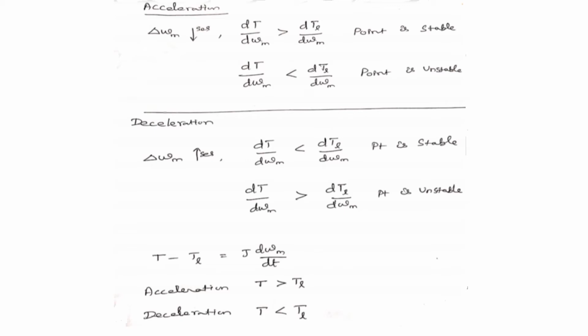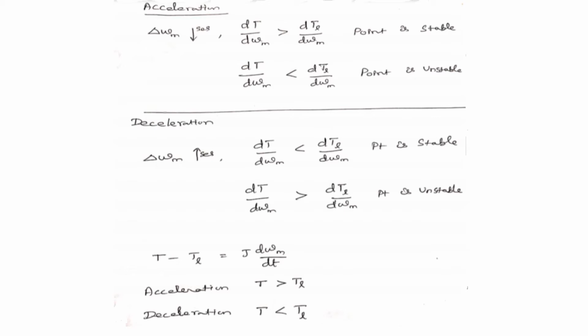If the disturbance causes an increase in omega m, and your mechanical torque is lesser than your load torque, that point is stable. If the motor torque is greater than load torque, that point is unstable.